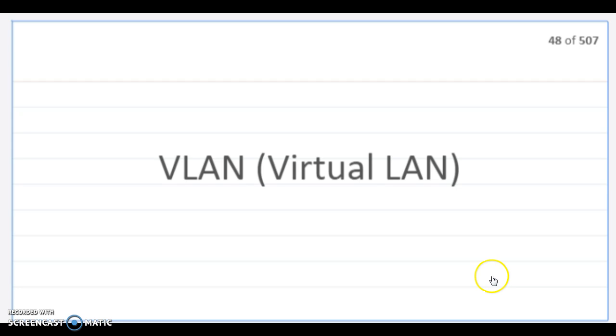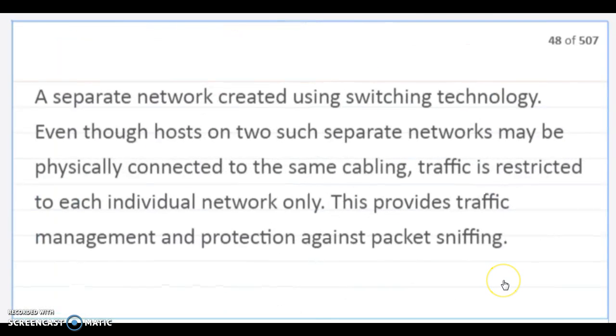VLAN, also known as virtual LAN. A separate network created by using switching technology. Even though hosts on two such separate networks may be physically connected to the same cabling, traffic is restricted to each individual network only. This provides traffic management and protection against packet sniffing. For example, we'll sometimes separate VLANs, having their own VLAN for VoIP, which is Voice over Internet Protocol, printers, computers, or, if you go to the medical field, even medical devices as their own separate VLAN.